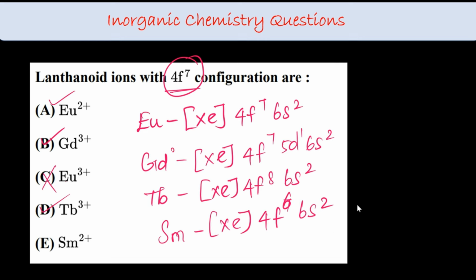Sorry, 4f6 6s2. Losing 2 electrons, it becomes 4f6, so which can't be counted. So remaining A, B and D are your answer.